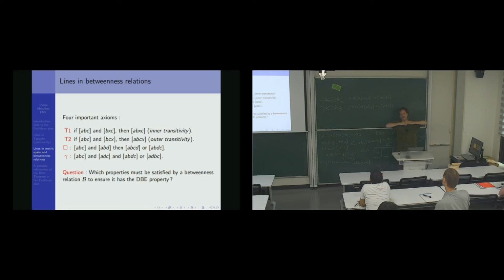This is of course true in the Euclidean plane, for example. This is not true at all in metric space, even in graph metric. Assume that you have this, A, B, X, Y, and this edge. Then I have XAB, ABY, but I don't have XABY. This is a mean cycle. Okay, then there are two more.